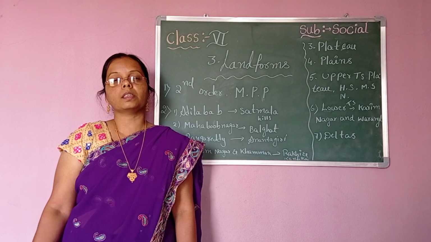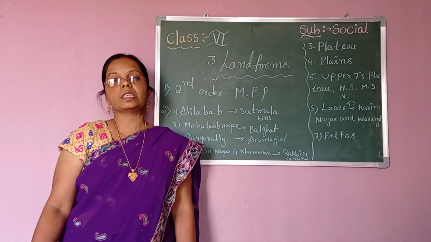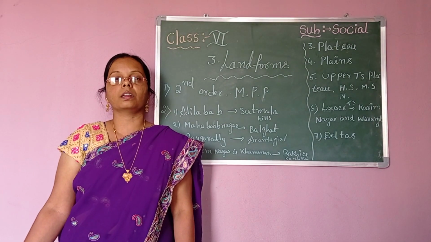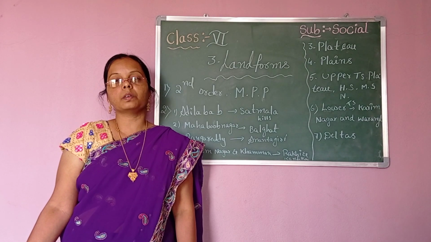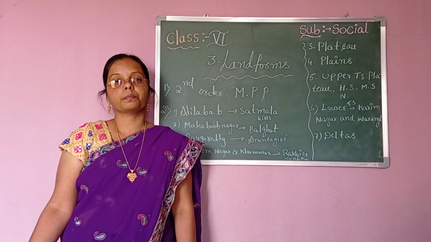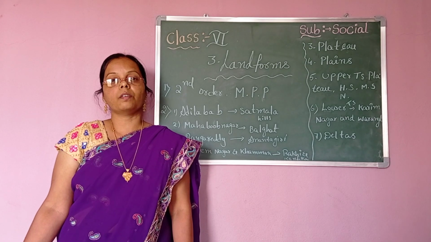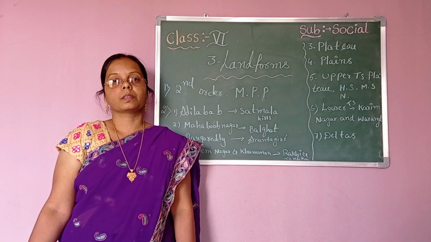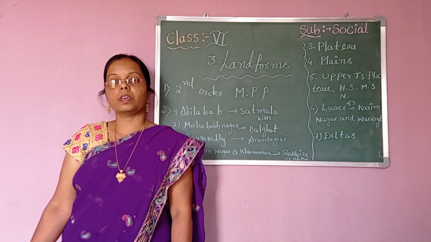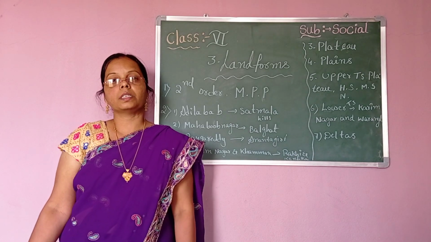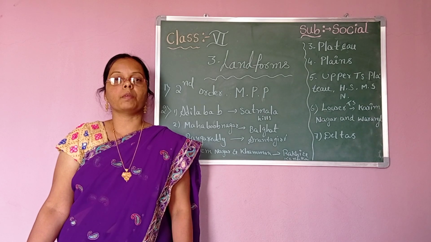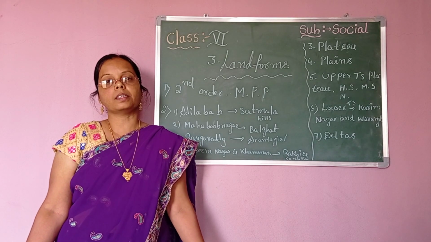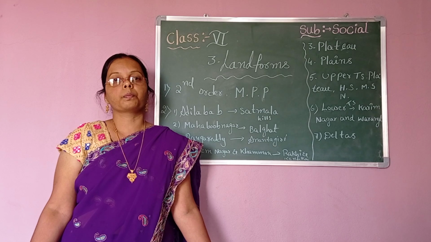Here we have two rivers: the Indus and the Ganga. The Indus, whose other name is the Sindhu river or the Golden river, has five tributaries: Ravi, Beas, Jhelum, Chenab and Sutlej. These five tributaries belong to the river Indus.